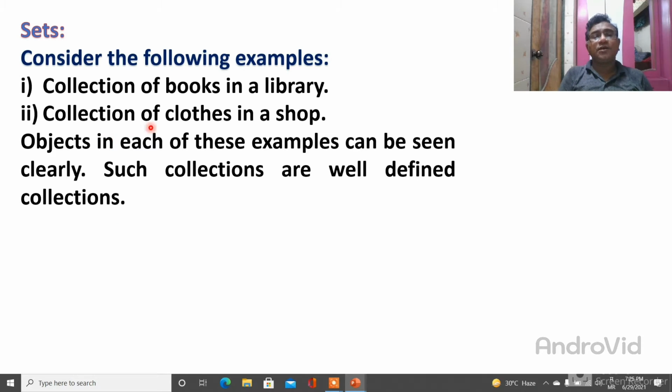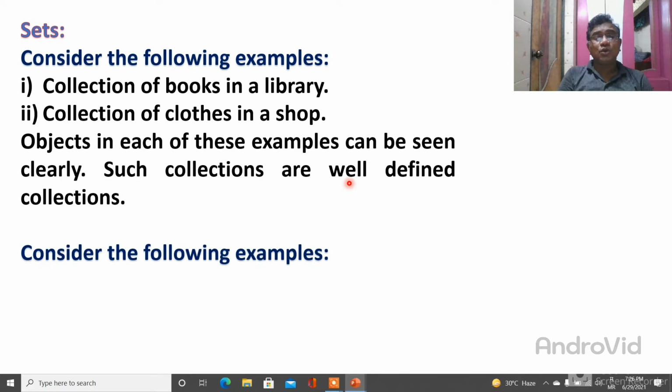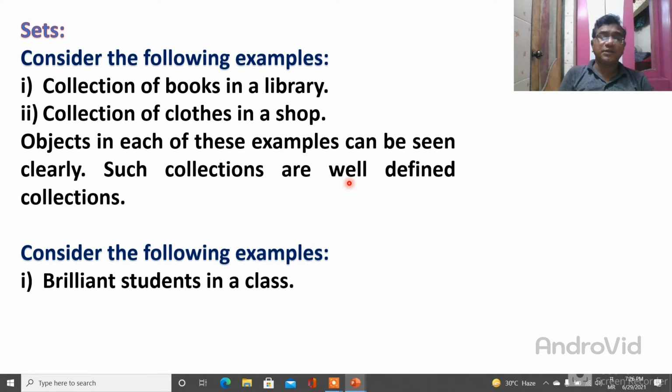Another example, collection of clothes. The clothes in a shop can be seen very easily, and they have different types of clothes, and they can be defined very easily. So this collection is called a well defined collection. Now consider the following examples.